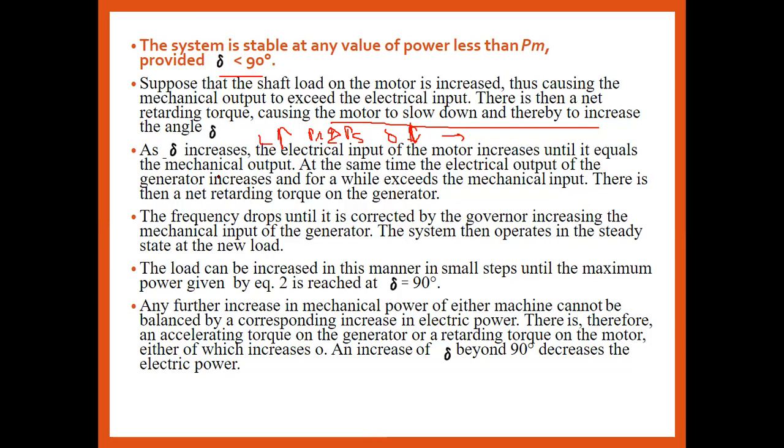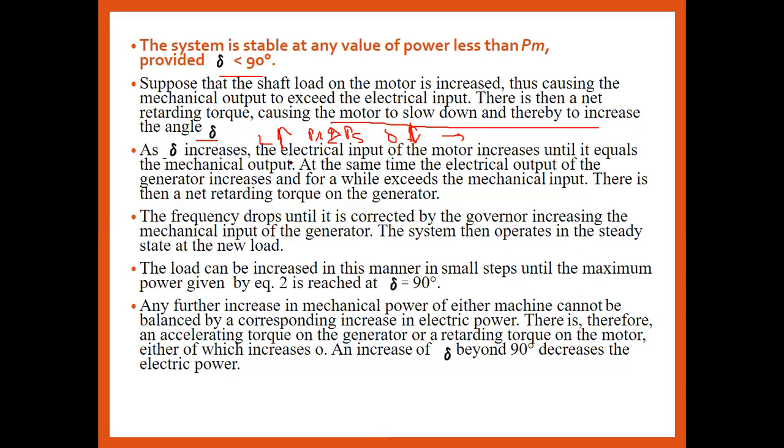Now as delta increases, the electrical input of the motor increases until it is equal to the mechanical output. Now we have to make the system stable and give the maximum power. Delta should increase up to the point where PR is equal to PS, or E1 is equal to E2. Then the system comes back to a stable condition at a steady state value.